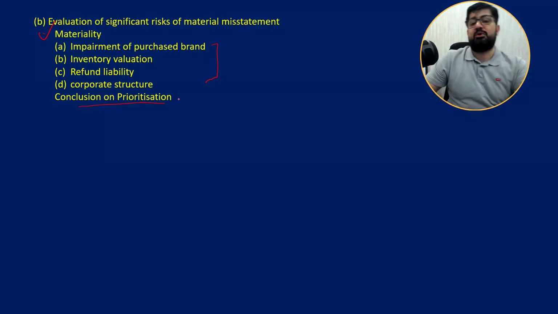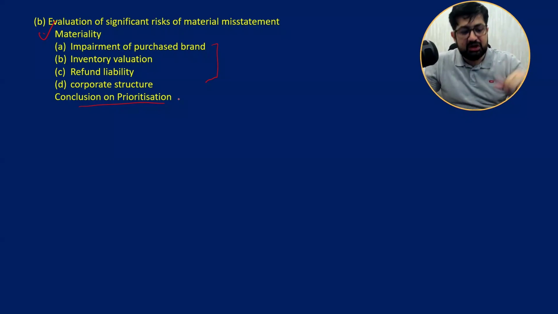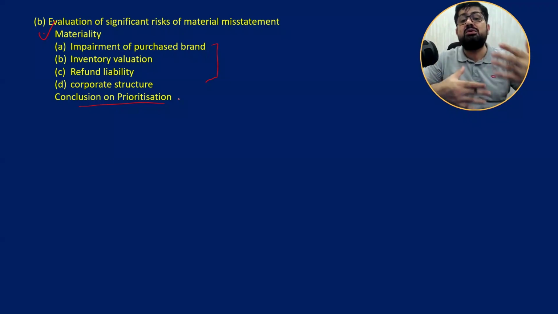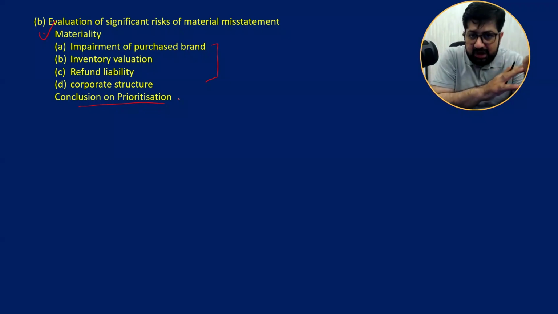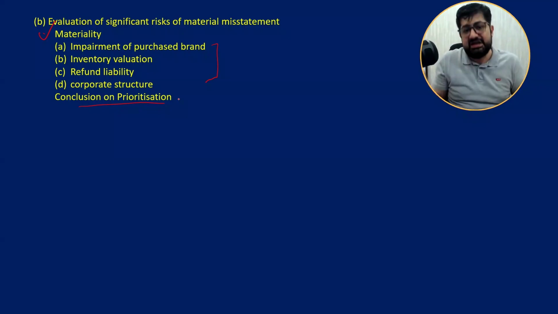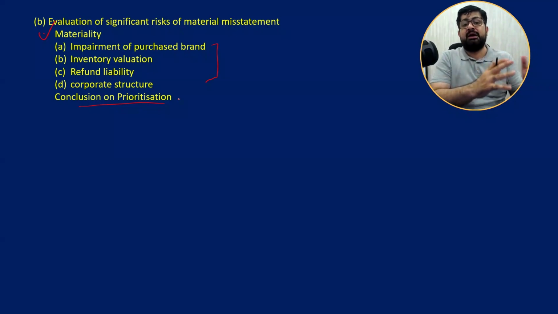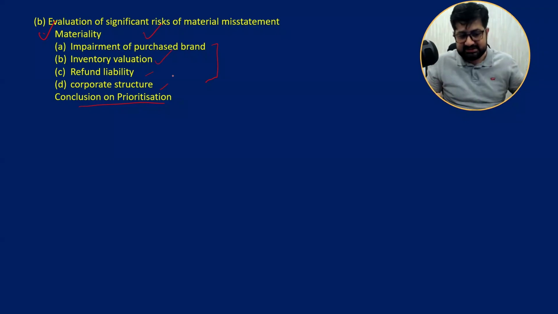Then the conclusion on prioritization, that is, how you have prioritized. Prioritization can be done in 2 ways, and I follow both. First of all, you discuss all the risks in the order you find them. Then you copy and paste and rearrange them. Put first the one with the highest amount and highest probability, which has a higher risk of material misstatement as per the scenario, with greater amount involved. Put that first, then the second, third, and fourth, in this order.